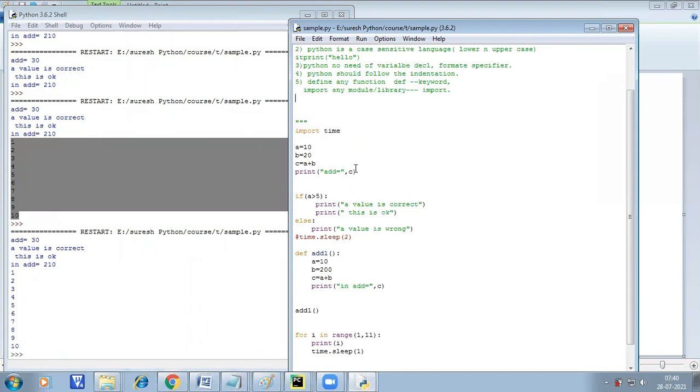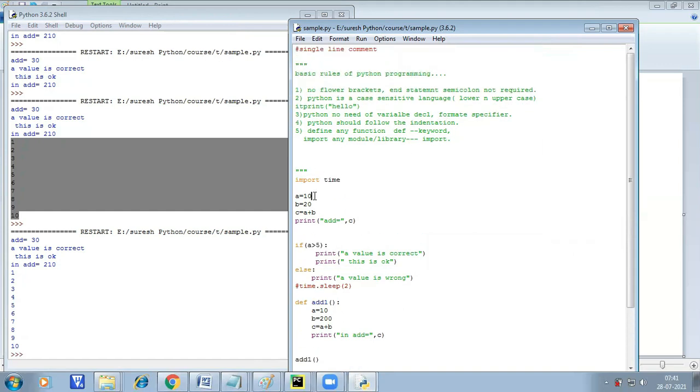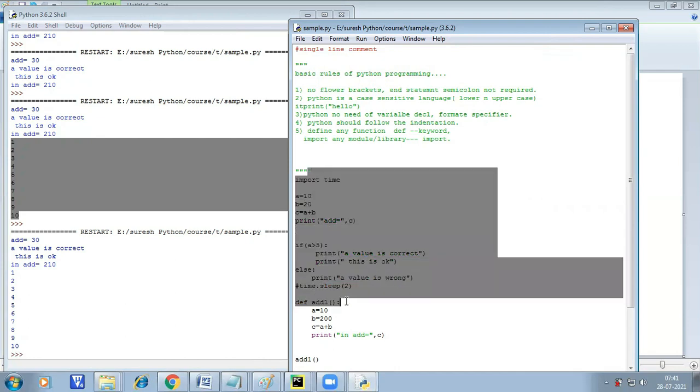For Python, it should follow these rules. If you want to define a function, whatever the module you want to use, you can use import, which is a keyword. Format specifiers to print the data are not required. But if you want to print with a format specifier, that is also available. So these are the basic rules. Read these values from the keyboard: how to read, how to write, how to print the data. What are the input formats, what are the output formats.